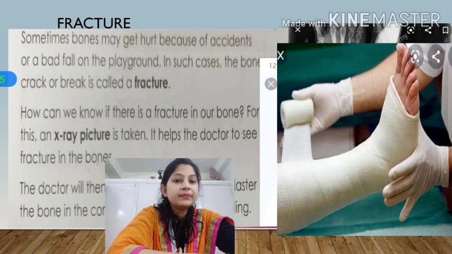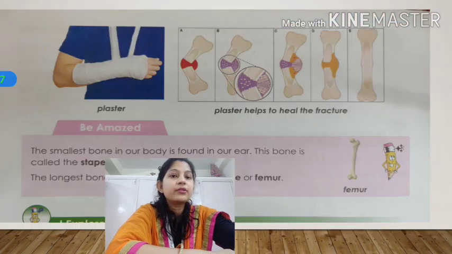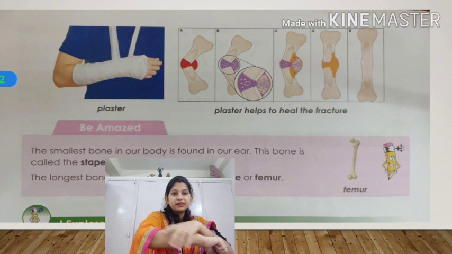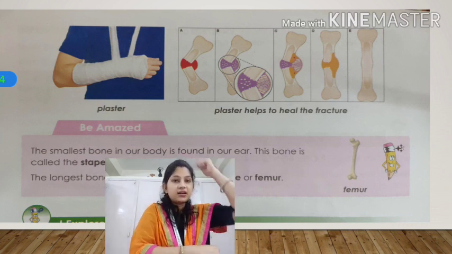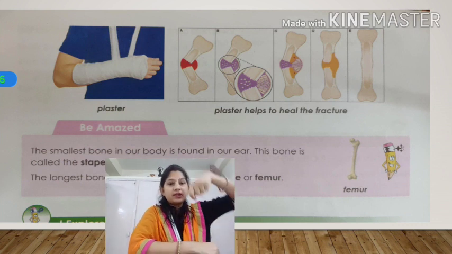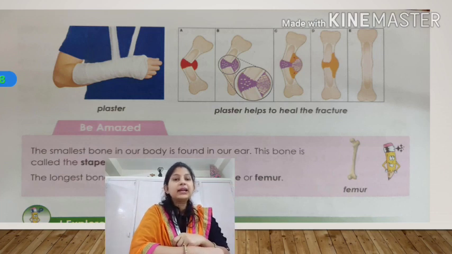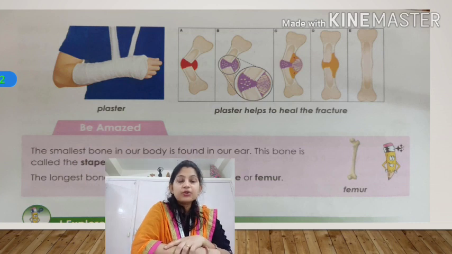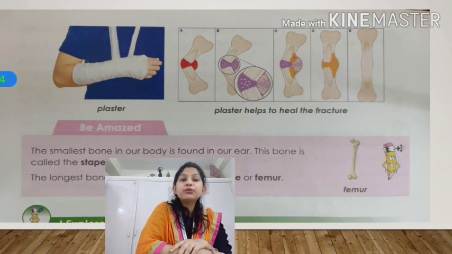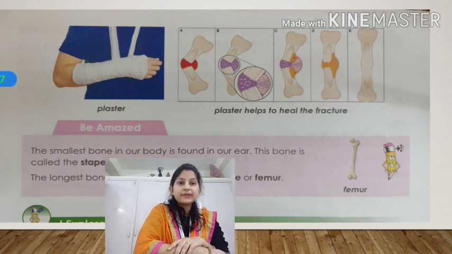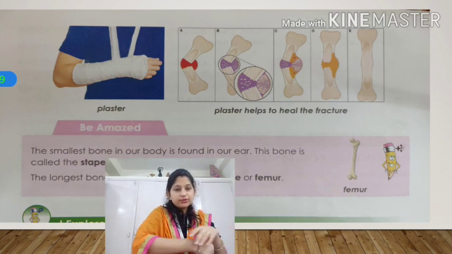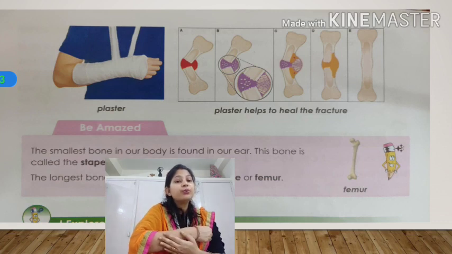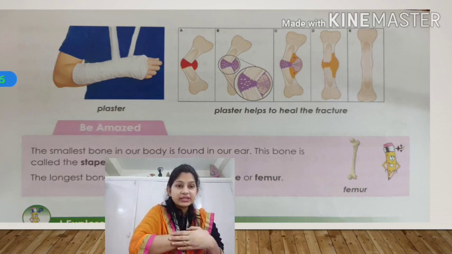Now see here also, after casting the plaster, he makes you tie a thread or band like that, so that you are not able to move your hand, okay? Movement is avoided whenever a bone fracture or crack is there. So when you leave your hand like this continuously for 3 or 4 months, slowly your bones start healing by themselves, okay?